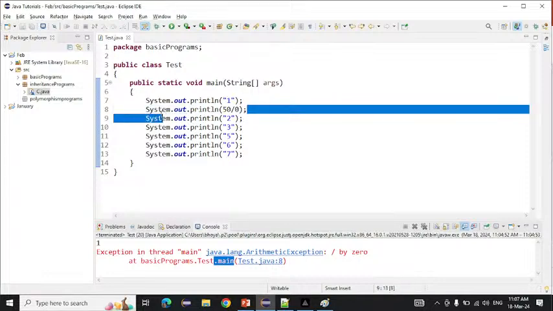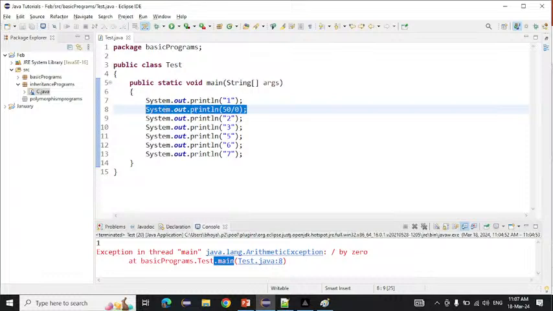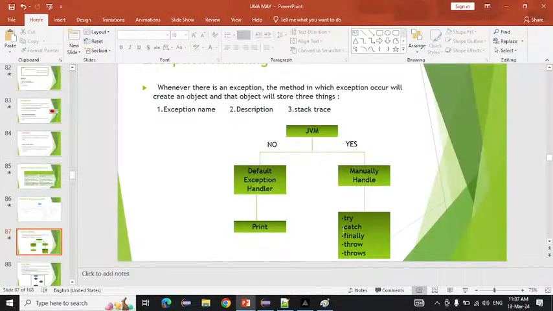Suppose an exception comes here. What will we do? We are not repairing anything or removing anything from here. We are just finding the alternative ways to handle this exception. To handle this exception we have five things: try, catch, finally, throw, and throws. Now, how to handle the exception with the help of try catch, first we will see that.